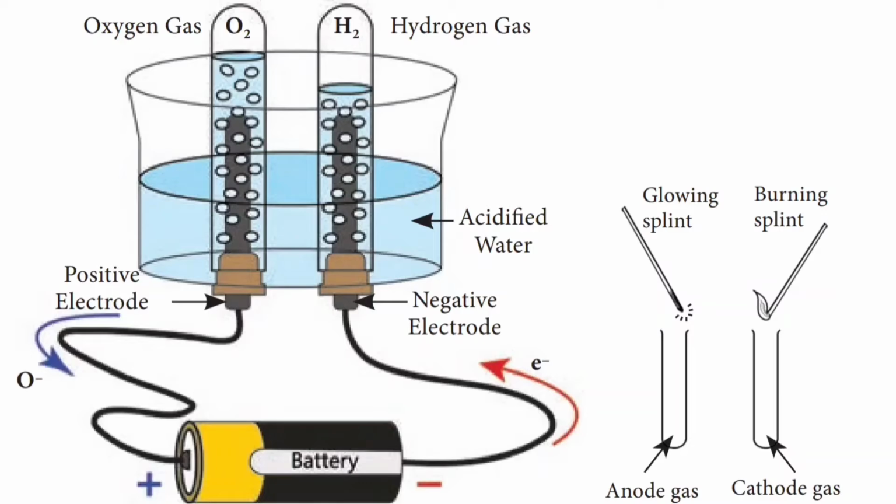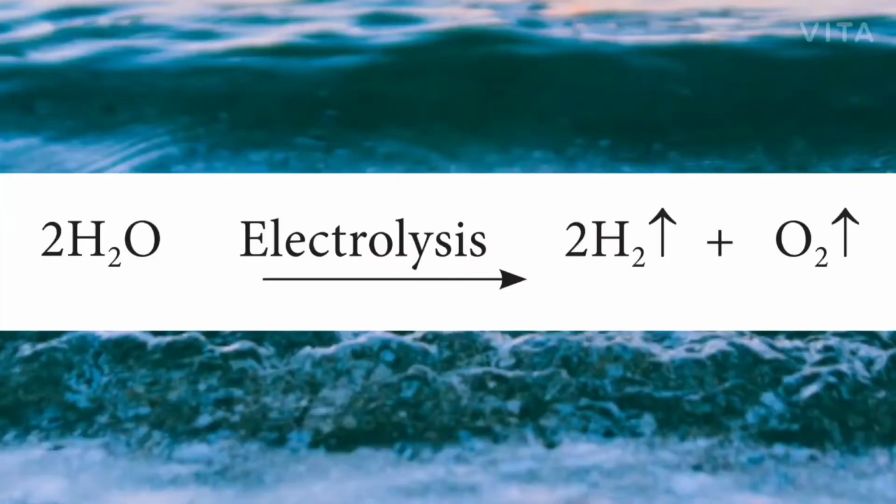This experiment shows that water is made up of hydrogen and oxygen. The ratio of hydrogen and oxygen is 2:1. Hence, for every 2 volumes of hydrogen collected at the cathode, there is 1 volume of oxygen collected at the anode.